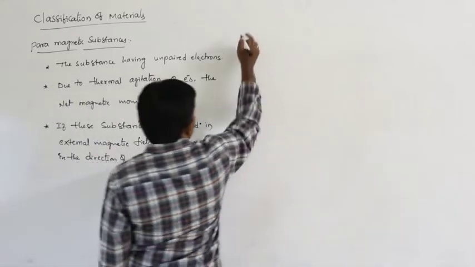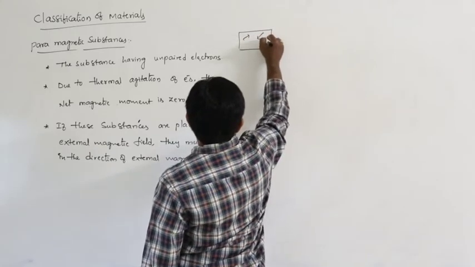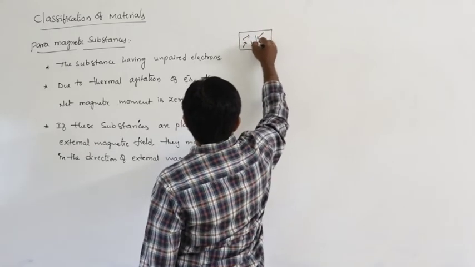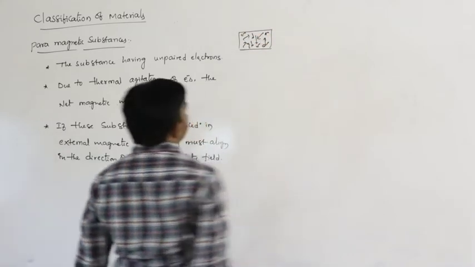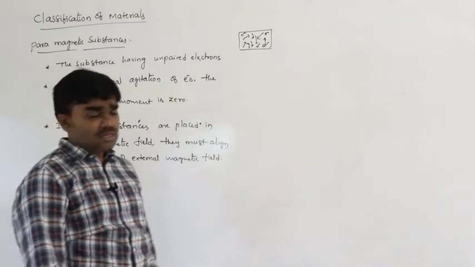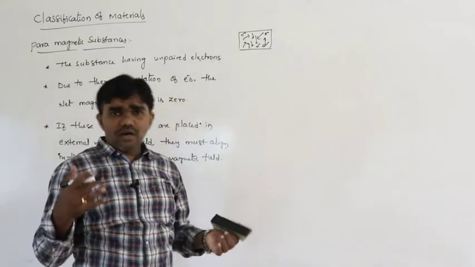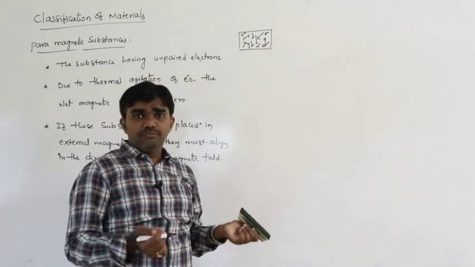So generally, see here, this is the initial state of paramagnetic substances. Like this, in different directions. And electrons are arranged in a zigzag manner. So due to that thermal agitation, the net magnetic moment of the system may be 0.